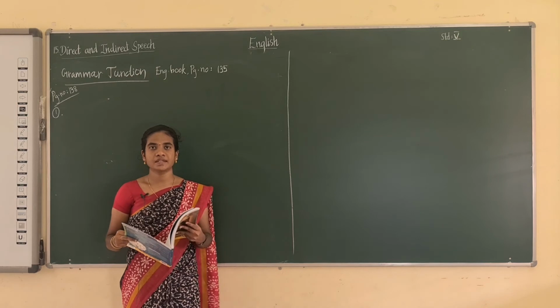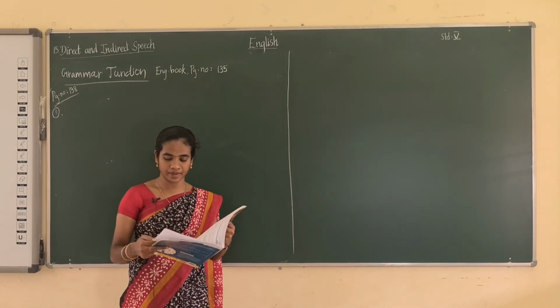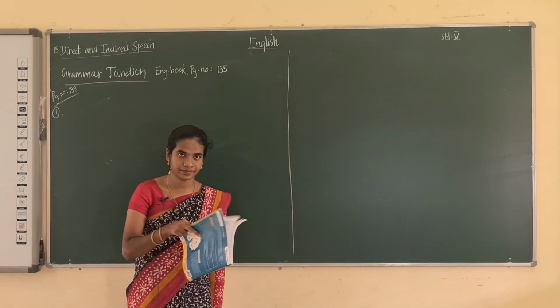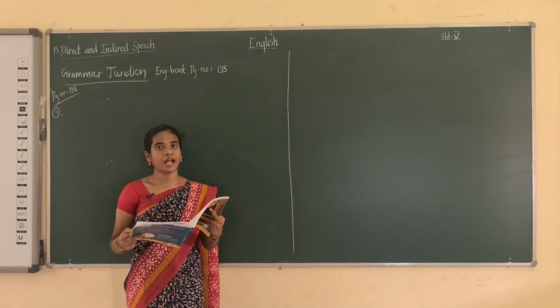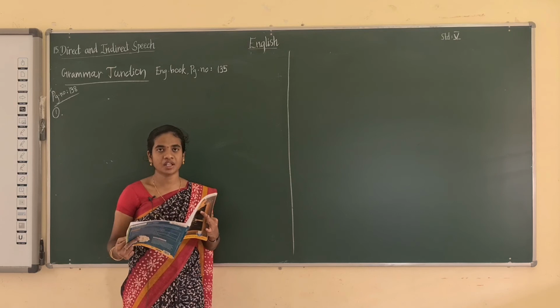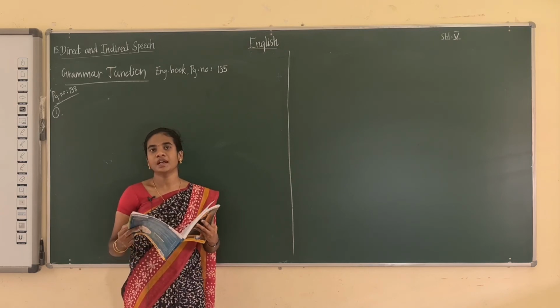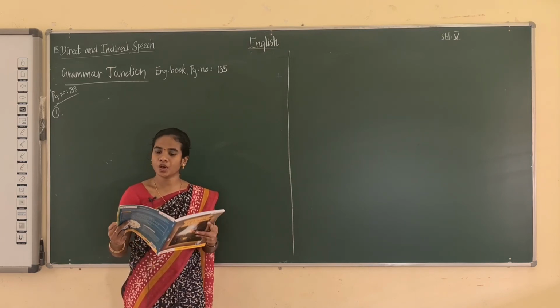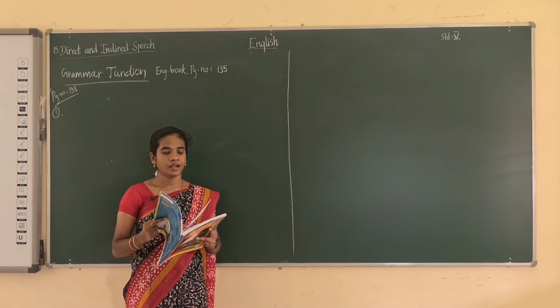Now students, take your English book page number 135. In that they are given the grammar section. In that the topic is direct and indirect speech. The same thing that is given in your grammar book is given here also. Okay, so you can also refer to this and see the tenses.